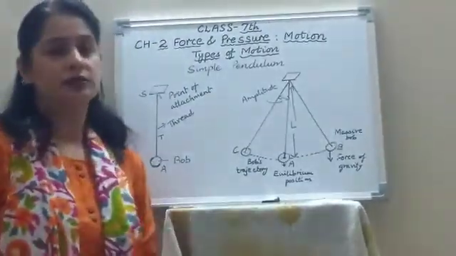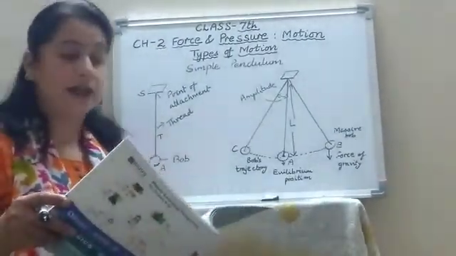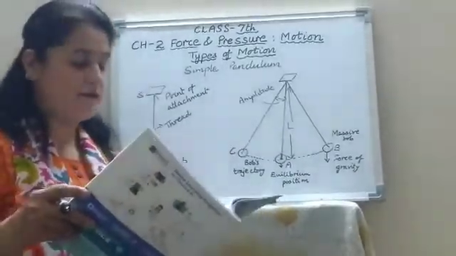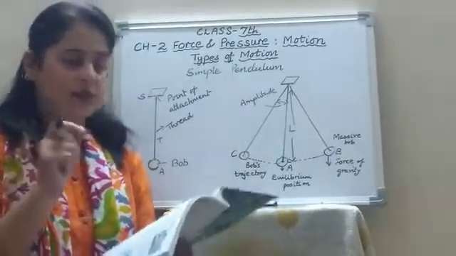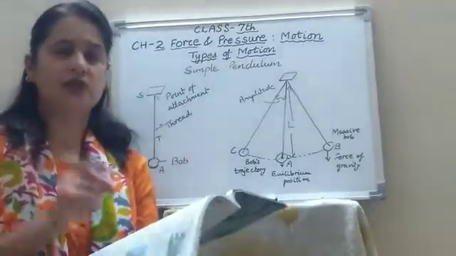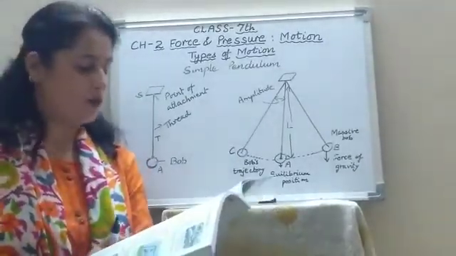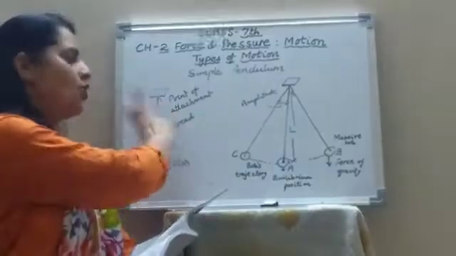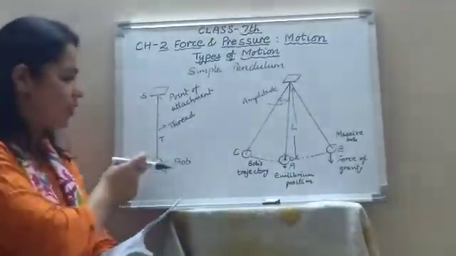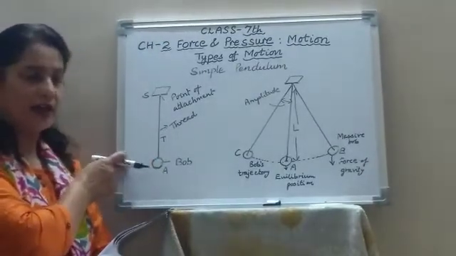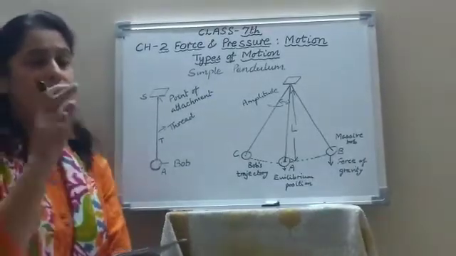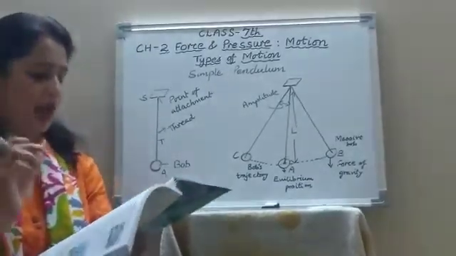Now, who discovered this principle of simple pendulum? Galileo. According to him, a simple pendulum completes every swing or every oscillation in exactly the same time. Swing means oscillation. In exactly the same time, provided its length is kept constant. That means every swing, if you take it to one side, then it will go to the other side, then back to this position. So every swing will take the same time period.